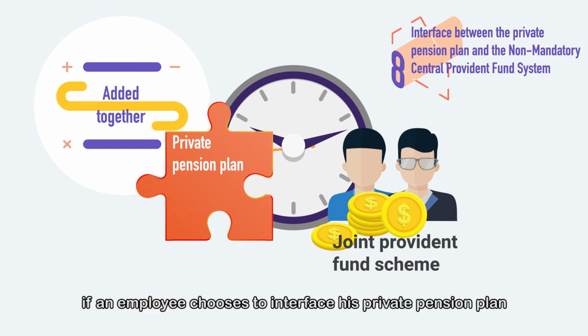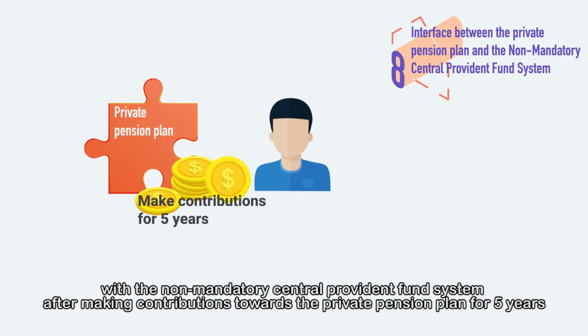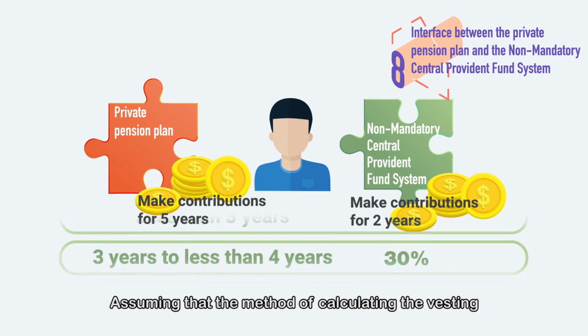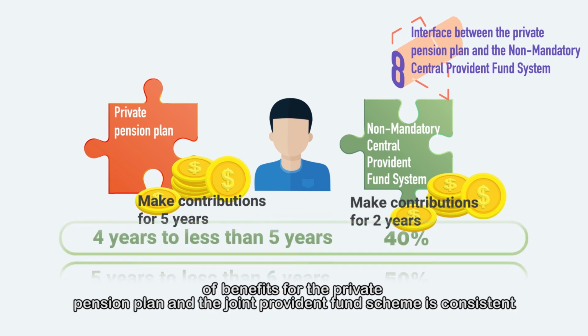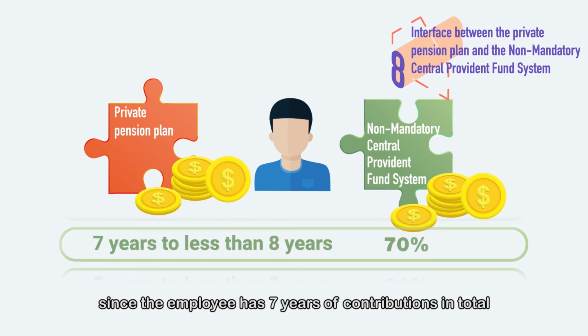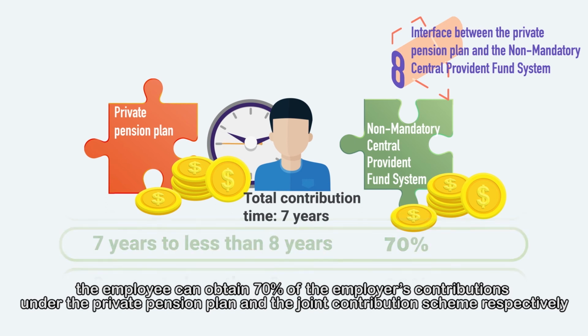For example, if an employee chooses to interface his private pension plan with the non-mandatory central provident fund system after making contributions towards the private pension plan for 5 years, and then he leaves employment after making 2 more years of contributions. Assuming that the method of calculating the vesting of benefits for the private pension plan and the joint provident fund scheme is consistent, since the employee has 7 years of contributions in total, the employee can obtain 70% of the employer's contributions under the private pension plan and the joint contribution scheme, respectively.